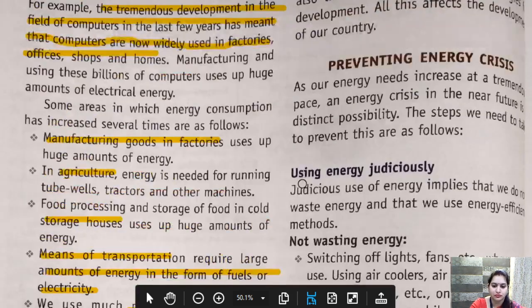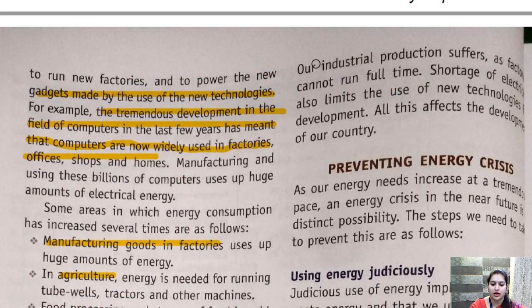Our industrial production suffers as factories cannot run full time.